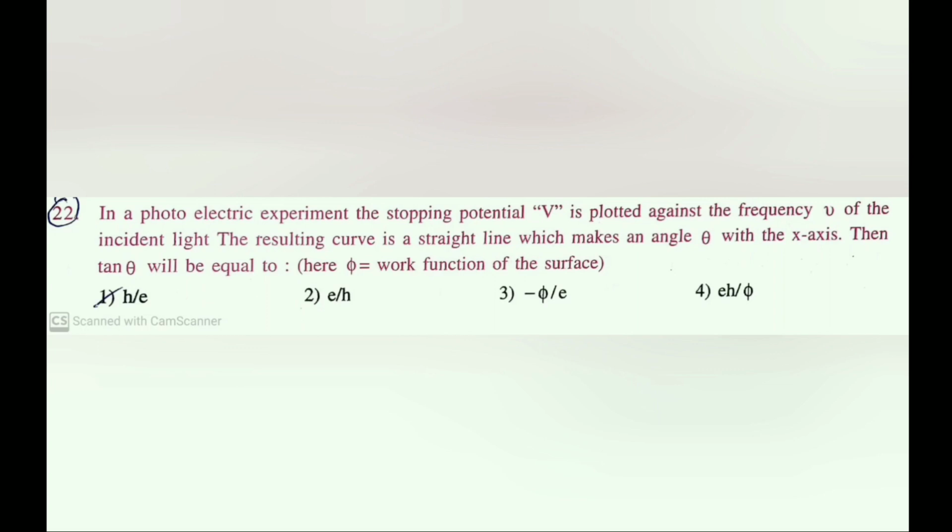In a photoelectric experiment, the stopping potential V is plotted against the frequency nu of the incident light. The resulting curve is a straight line which makes an angle theta with the axis. Then tan theta will be equal to what? Here phi is the working function of the surface.